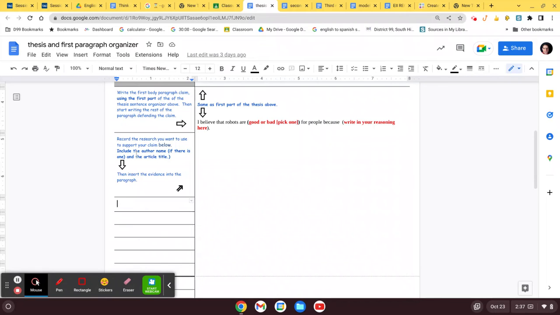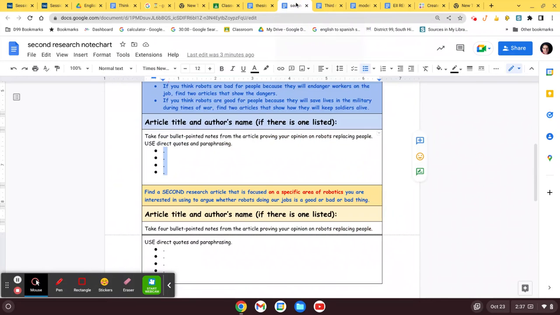Make sure you include the author name and the title of the article. Then, once you've got all your evidence assembled, you will go through and prove your claim. You don't need all of this evidence. You don't need all 8 bullet points. You need at least one from each article, maybe 2 from each article, or 3. 5 or 6 would probably be excessive. It kind of depends on your topic.